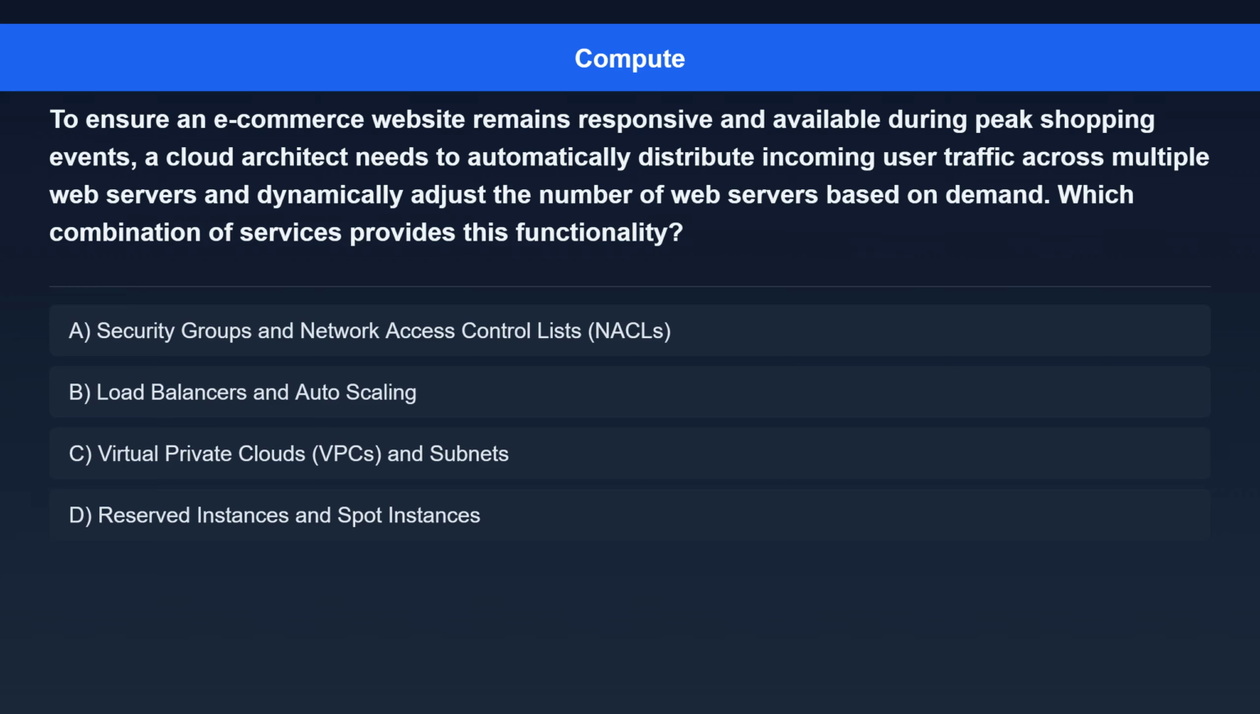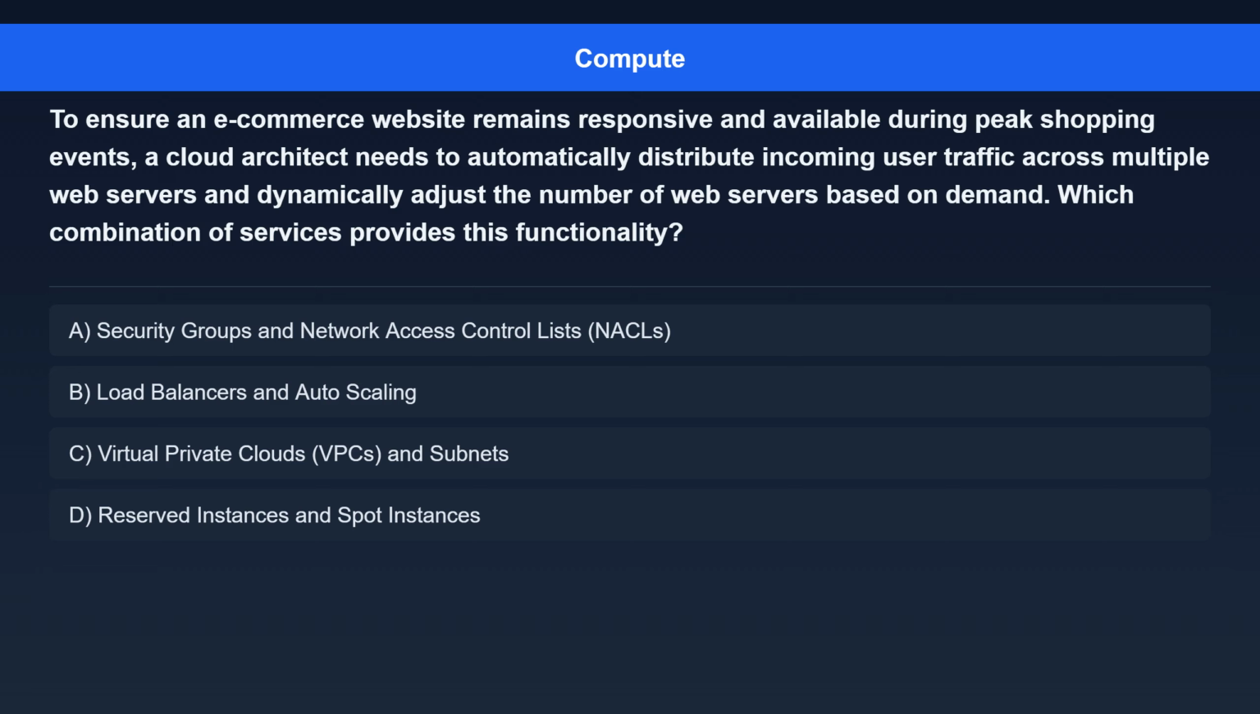Question 2. To ensure an e-commerce website remains responsive and available during peak shopping events, a cloud architect needs to automatically distribute incoming user traffic across multiple web servers and dynamically adjust the number of web servers based on demand. Which combination of services provides this functionality?